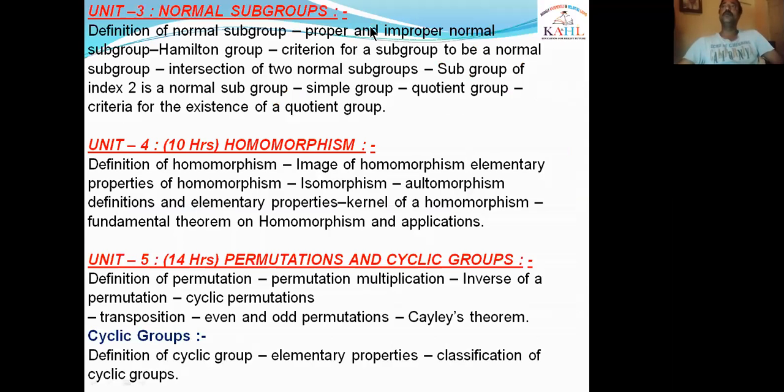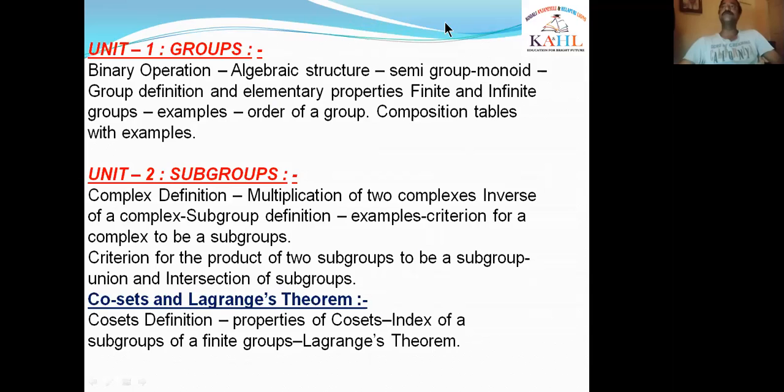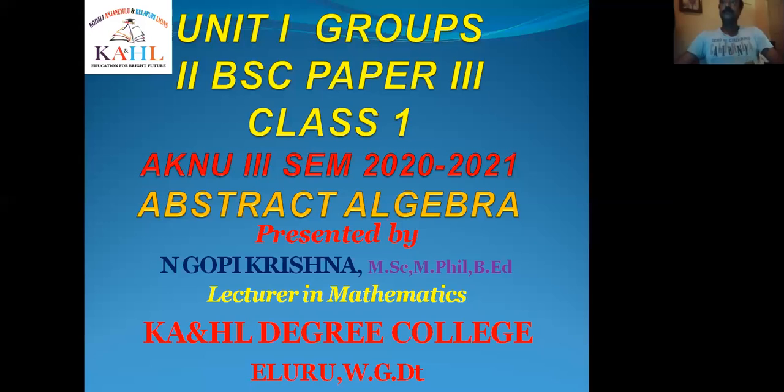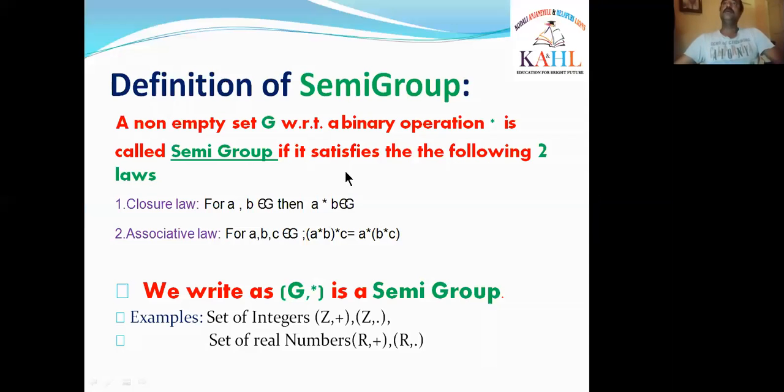Now we discuss the first unit, groups. Students, this is unit 1, groups, of second BSc paper 3, that is mathematics paper 3. Paper name is Abstract Algebra. First of all, we want to know the definition of semigroup. What is the definition of semigroup?